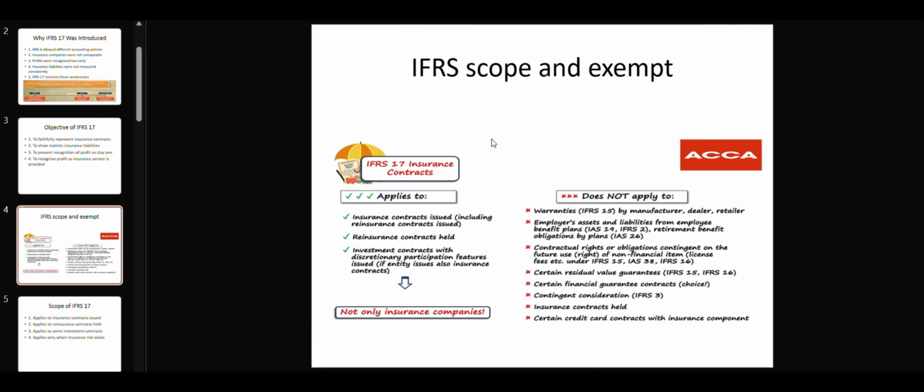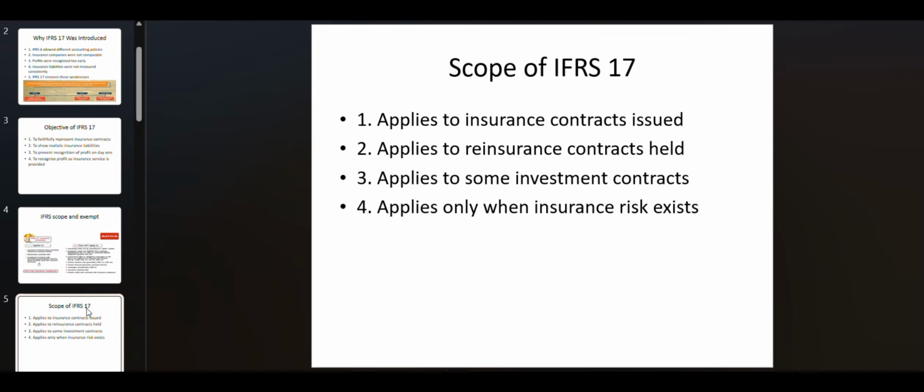Next, we have the scope of IFRS 17. Which things are under the scope of IFRS 17 and what is exempt from this IFRS. This standard applies to insurance contracts issued by insurers.